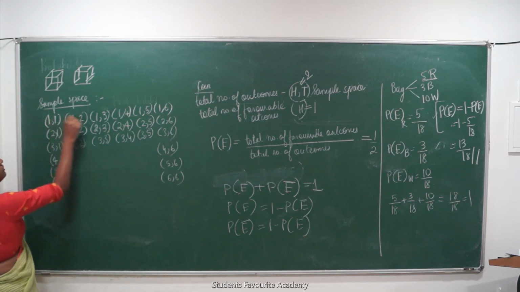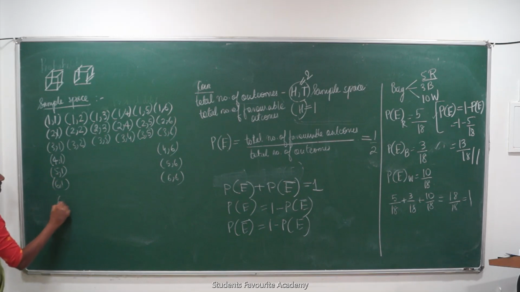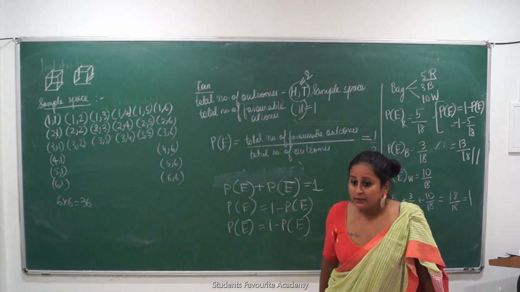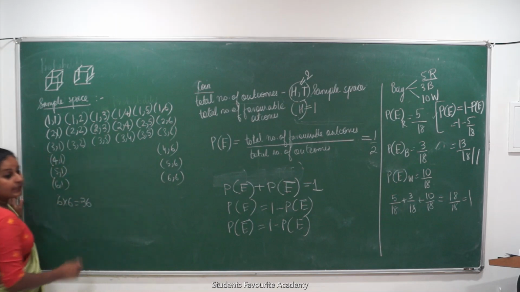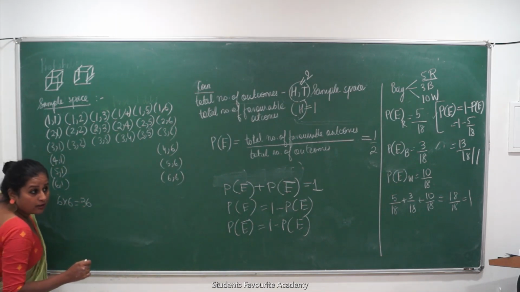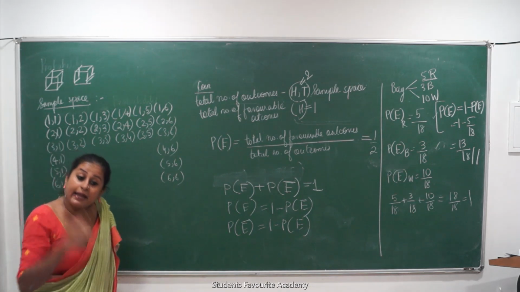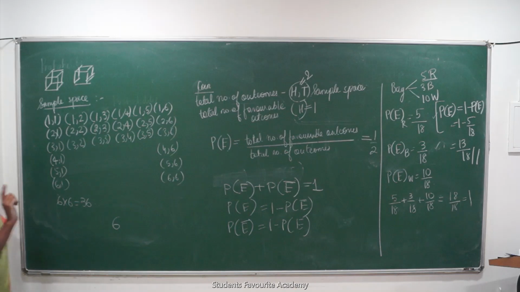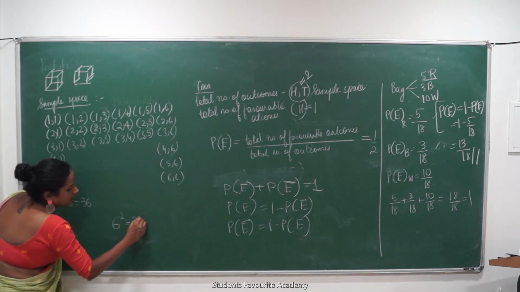So can I say 1, 2, 3, 4, 5, 6 into 1, 2, 3, 4, 5, 6, 6 into 6, that is equal to 36 total number of outcomes in this rolling of 2 dice. There is another way to calculate it. ये सब ना लिख के we can say how many dice are rolled. How many outcomes per die? Each die has 6 outcomes. How many dice are rolled? 2. 6 square, that is equal to 36.